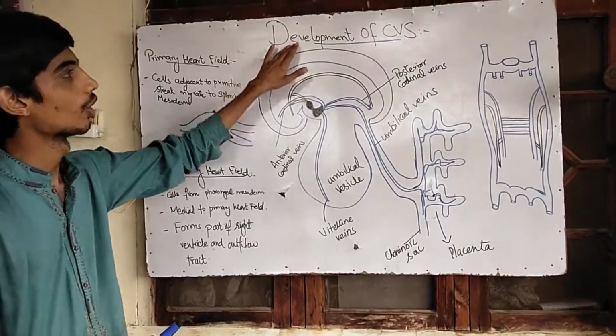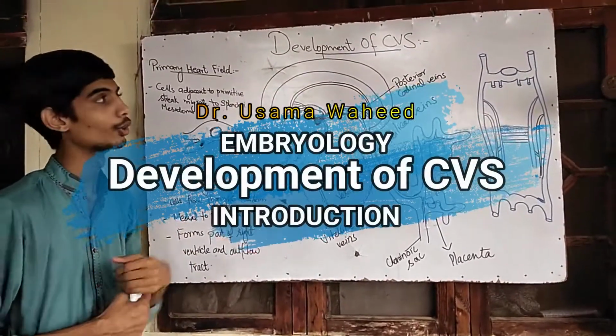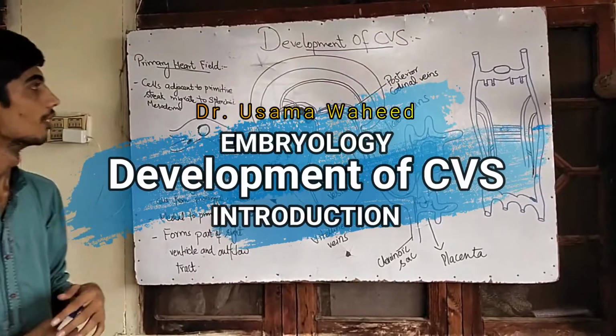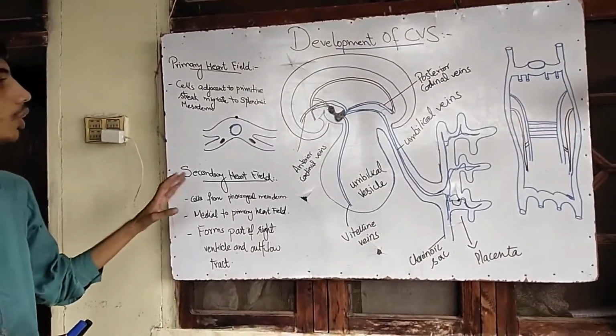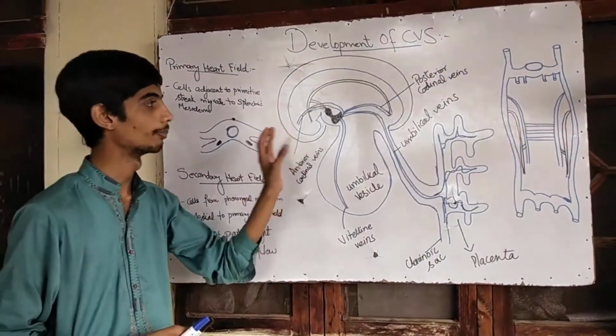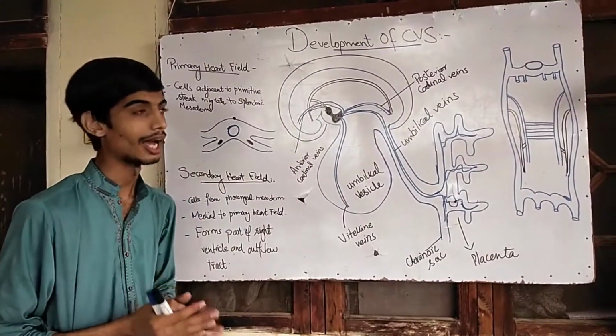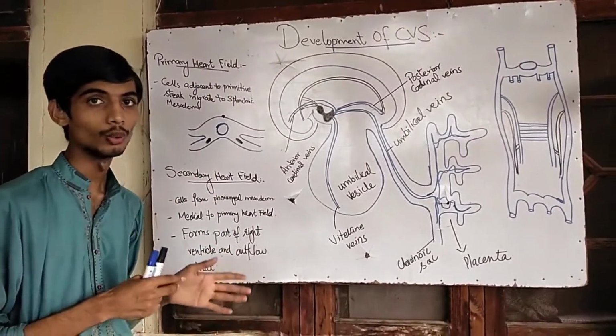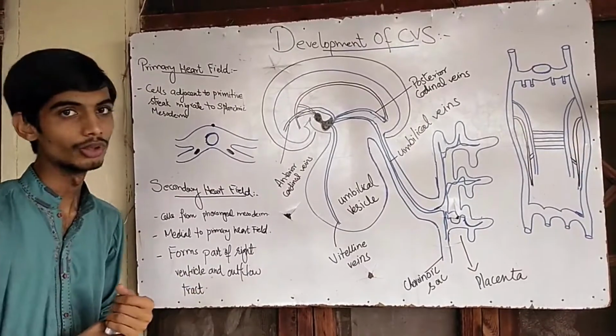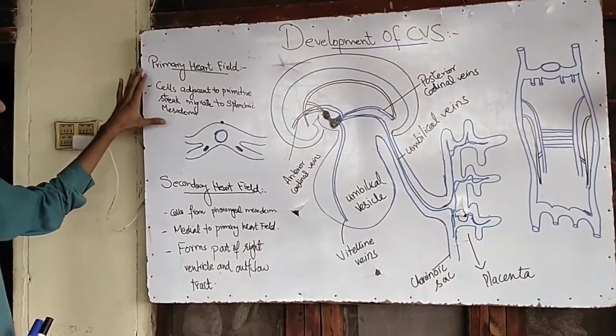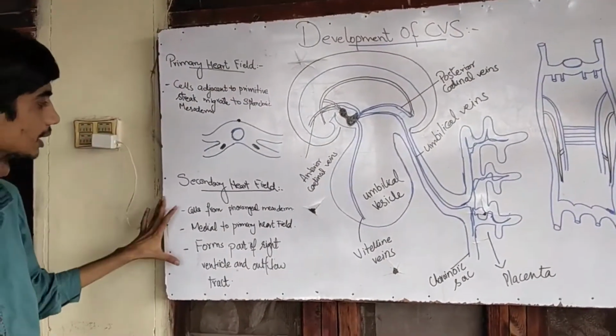Today our topic is development of cardiovascular system. First of all, we are going to know where the primordial heart develops and what are the components through which the heart is going to develop. First of all, we should know the two terms that are primary heart field and secondary heart field.